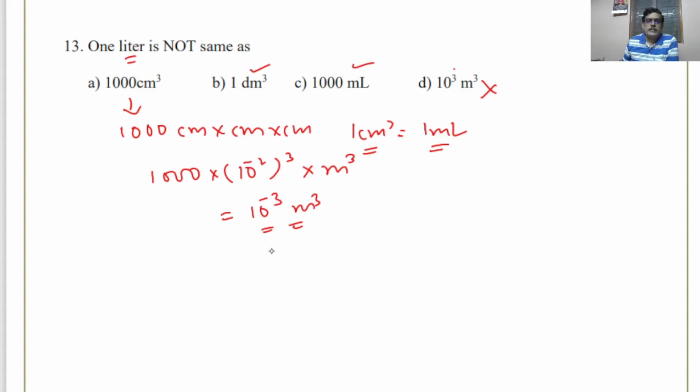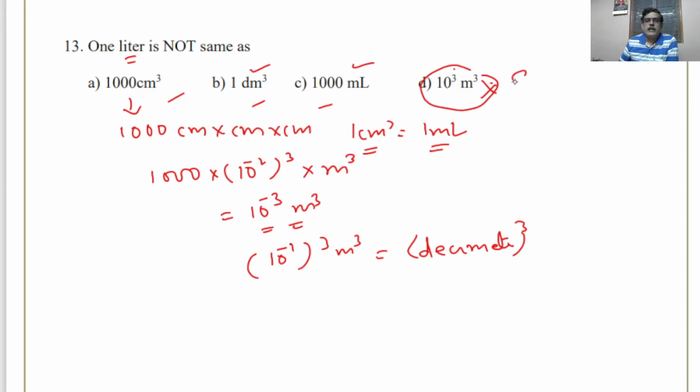10 to the power of -3 is nothing but 10 to the power of -1 cubed cubic meter. 10 to the power of -1 means deci. Therefore it will be deci cubic meter, so that will be cubed. Therefore 1 liter is same as A, it is same as B, it is same as C, but it is not same as D. Therefore that will be the answer for this question. If 10 to the power of -3 was given it would be correct, but since +3 is given, that will be a wrong conversion.